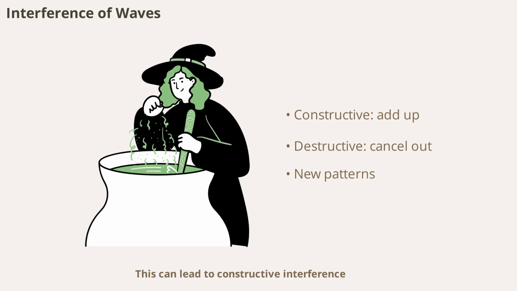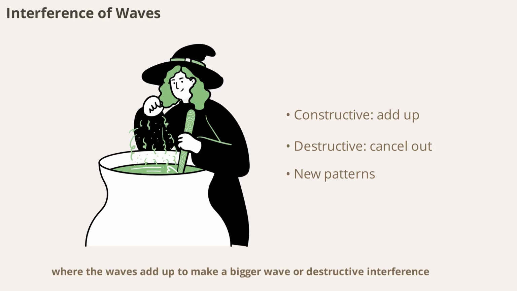Interference occurs when two or more waves overlap and combine to form a new wave pattern. This can lead to constructive interference, where the waves add up to make a bigger wave, or destructive interference, where they cancel each other out. Interference is responsible for many beautiful and practical effects, from the colorful patterns in soap bubbles to the noise-canceling technology in headphones. Understanding interference helps us harness and control waves in technology and nature.